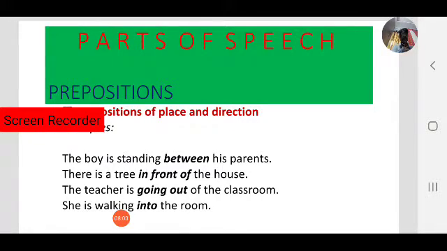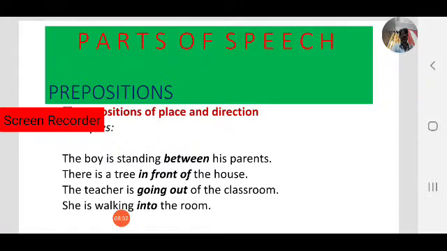Like in the previous example, where is the boy? Between his parents. Here also, between is a preposition that provides a relationship between the boy and his parents. It links the boy with his parents. So between and in front of are called prepositions of place.